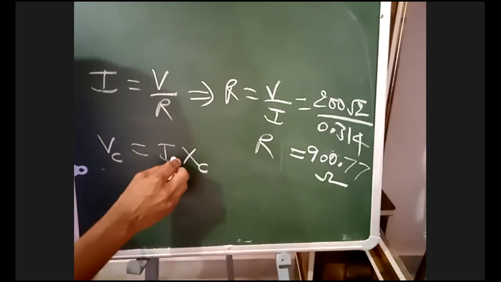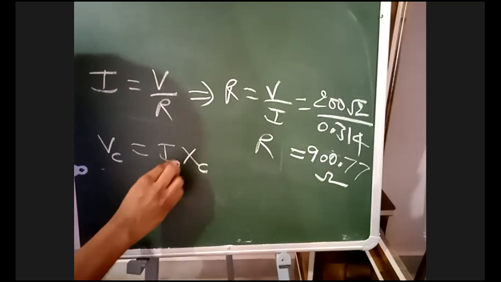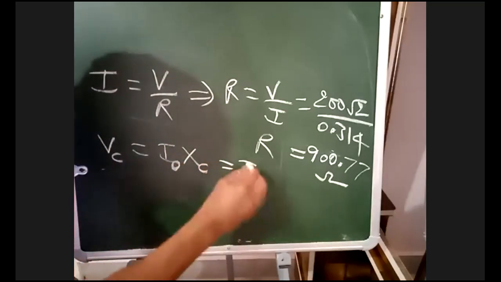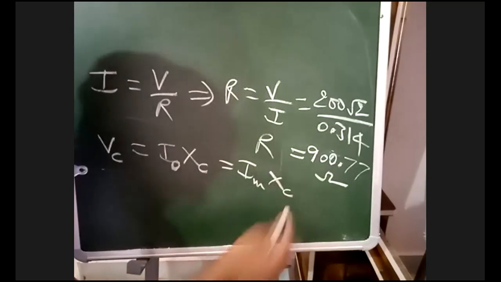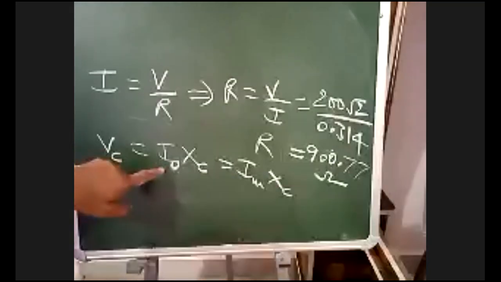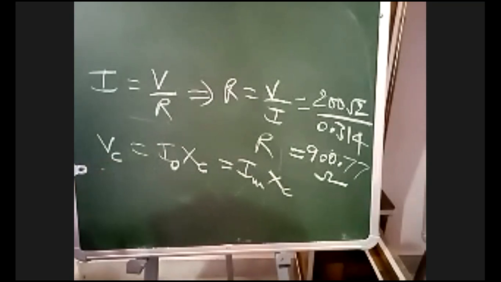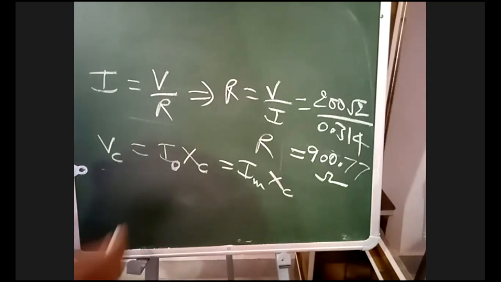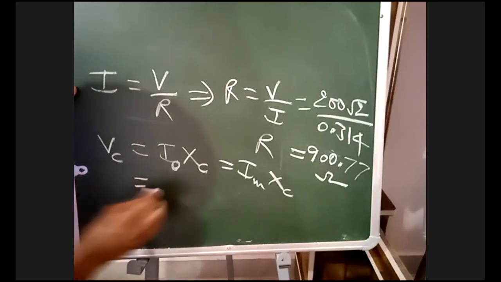Here for I you have to take the maximum current I naught only, because under resonance, maximum current will flow, not RMS current. Your I naught is 0.314.